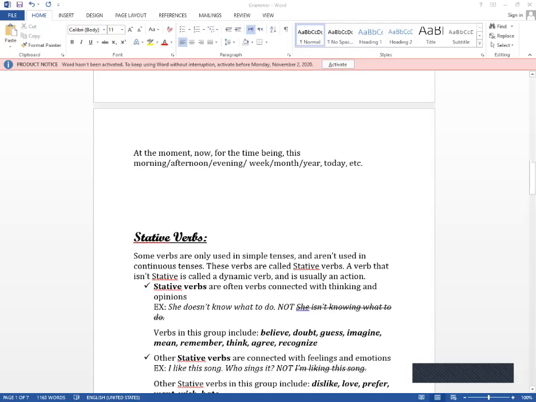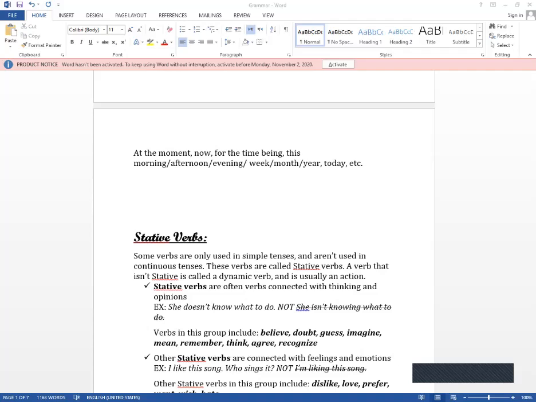Stative verbs are verbs that are only used in simple tenses. So I can use them in the simple present tense, the past simple tense, or the future simple tense. And we can't use them in the progressive tenses or the continuous tenses.